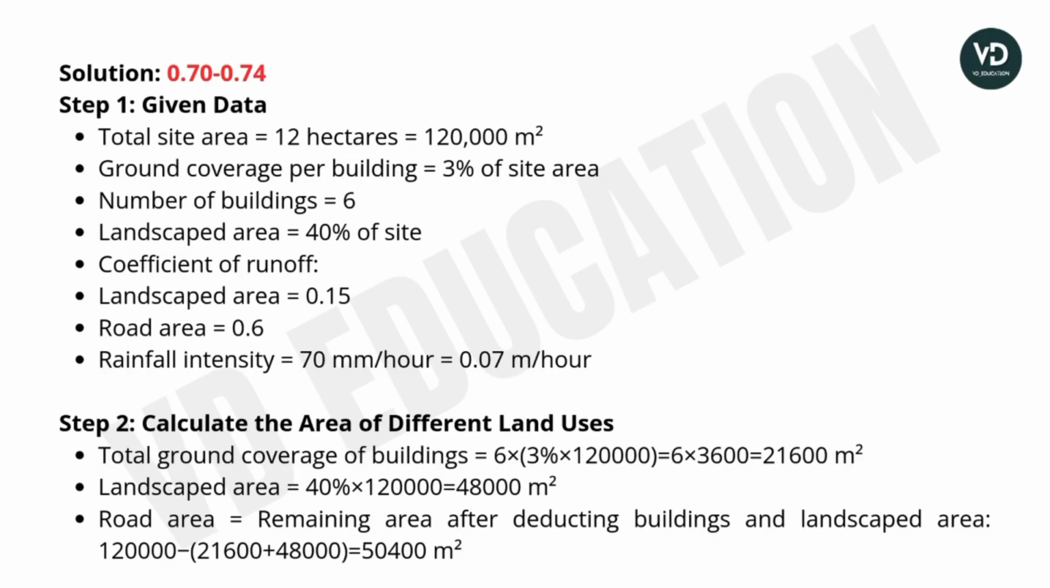So 40% of the 1,20,000 square meter will be equal to 48,000 square meter. Total road area is the remaining area after deducting building and landscape area. So we will write the total site area minus building area plus landscape area. So we will get 50,400 square meter as the road area.